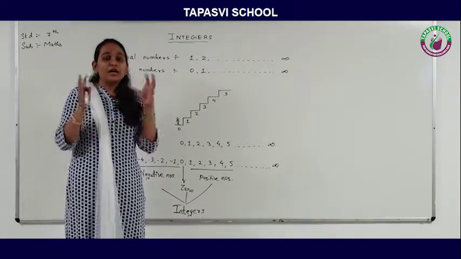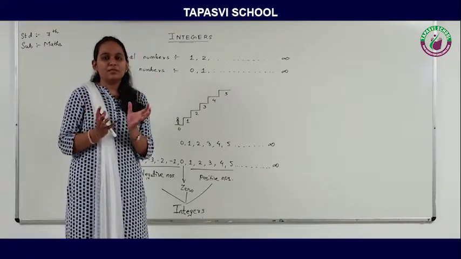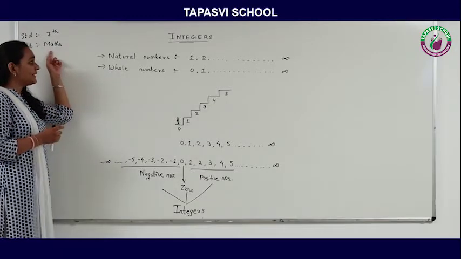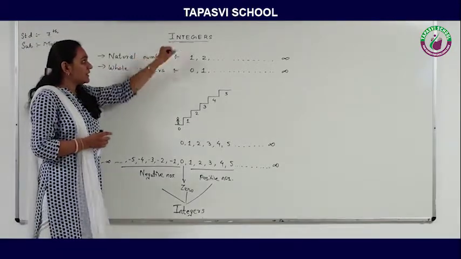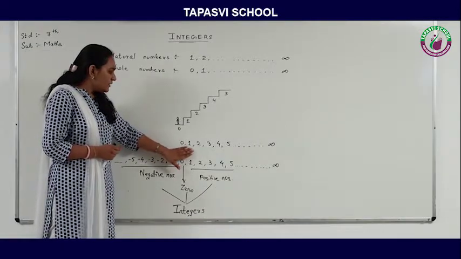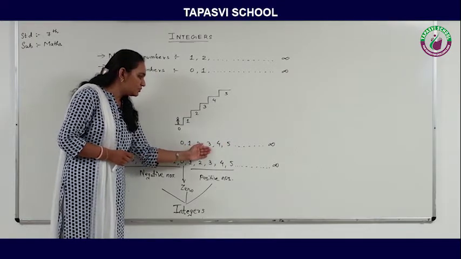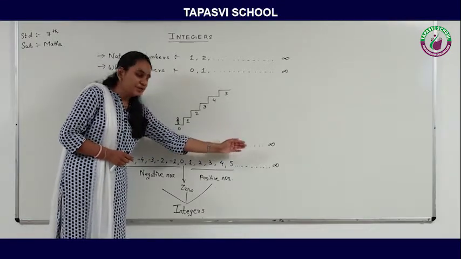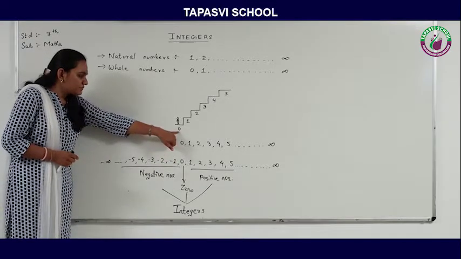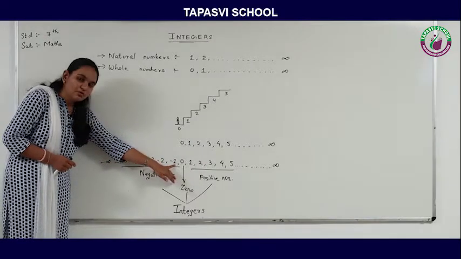So now today we will be learning a new world of numbers that are called integers. We know only up to this one, 0, 1, 2, 3, 4, 5 up to infinity. Now if the boy is coming one step back, so one step back means 1.